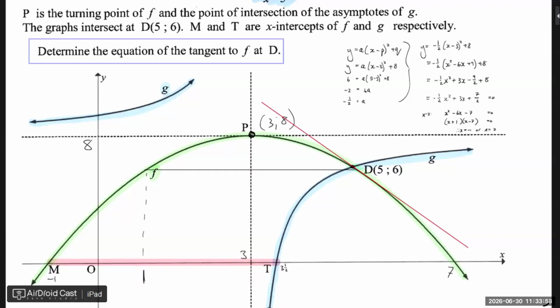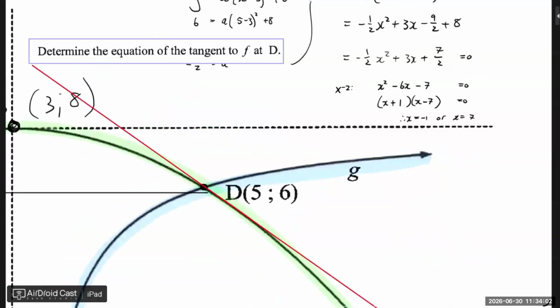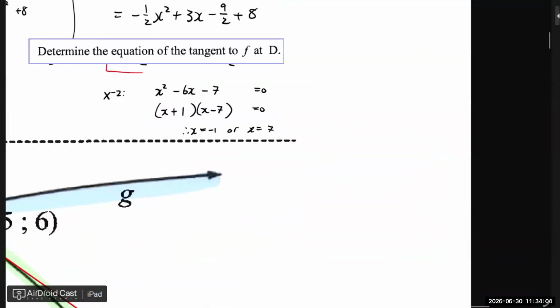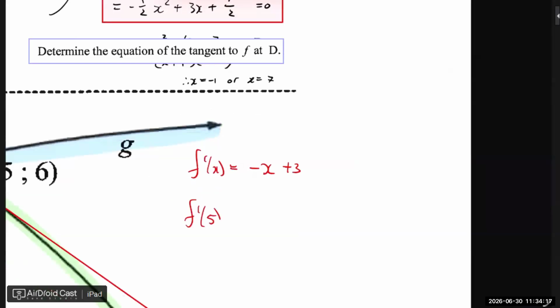All right. What do you guys get? What is the first derivative? It is negative x plus 3. But I need to substitute in 5. Do you all have negative 2?